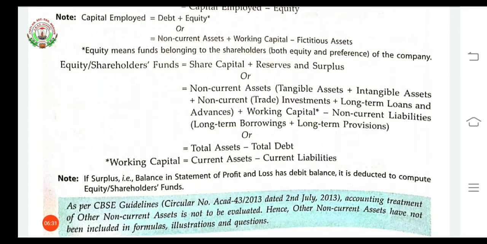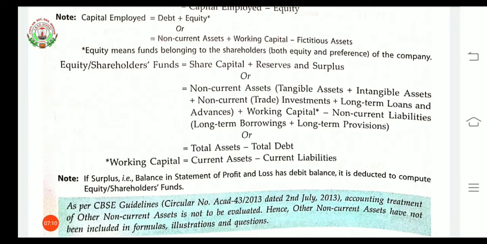If non-current assets, tangible assets, intangible assets, non-current trade investment, long-term loans and advances, working capital, and non-current liabilities, that is long-term borrowings and long-term provisions, are given, then what to do? For that we will apply the second formula. Whichever type of information is provided in the question, on the basis of that we will use the formula. Now we are talking about the second formula. So if all this information is given, then what to do?